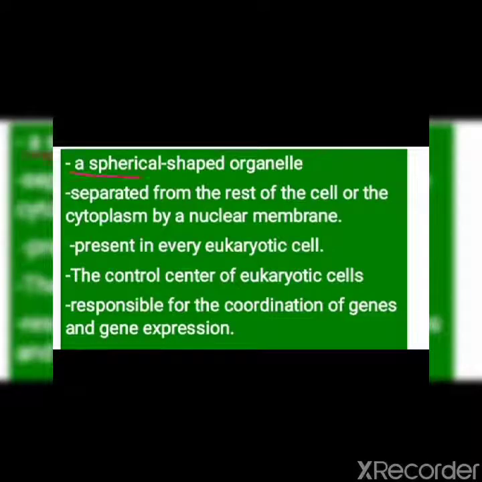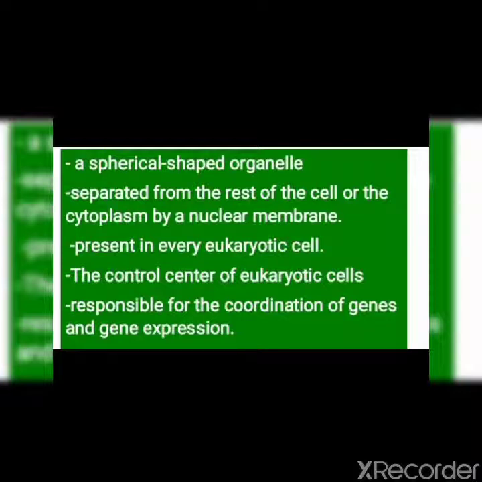Nucleus is a spherical shaped organelle which is present almost towards the center of the cell, but it is not necessarily so. It is separated from the rest of the cell or the cytoplasm by a nuclear membrane. Since it has its own membrane, we consider it a membrane bound organelle.